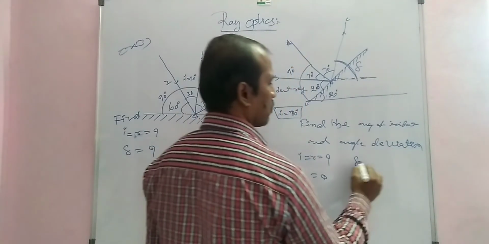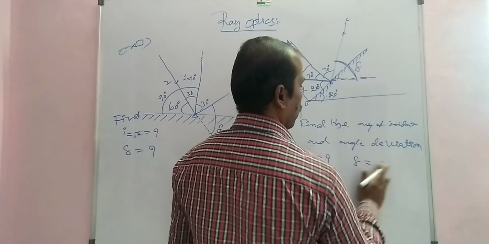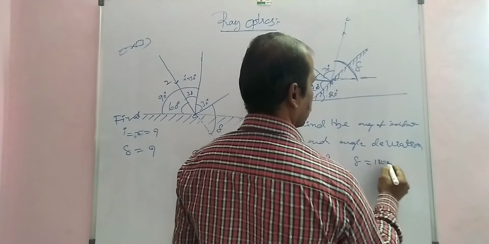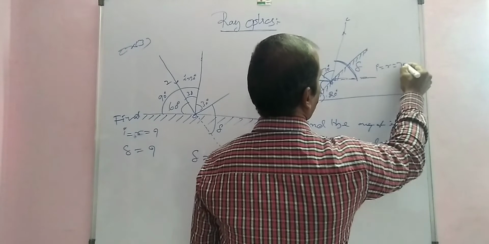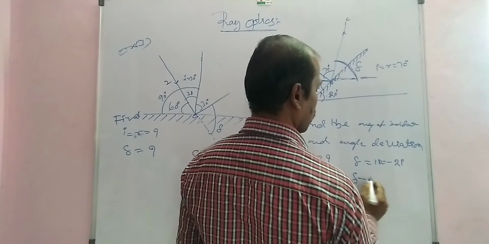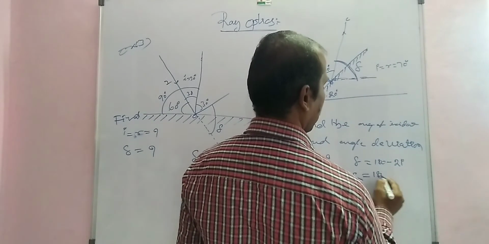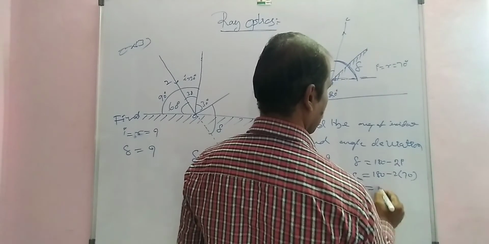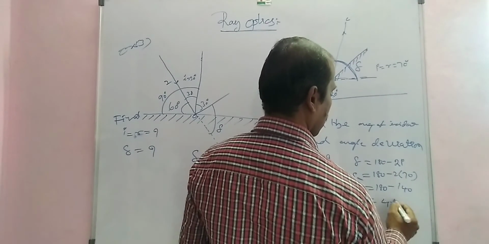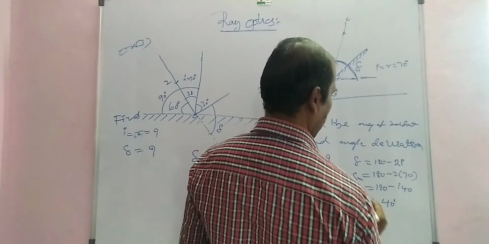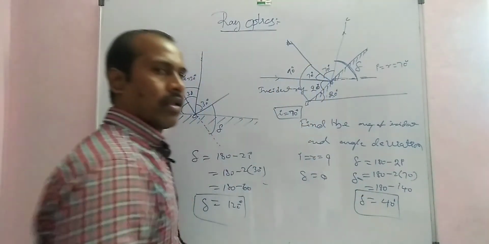Angle of deviation is equal to 180 degrees minus 2i, where i is equal to r is equal to 70 degrees. So delta is 180 minus 2 into 70, which is 180 minus 140, equal to 40 degrees. This is the angle of deviation.